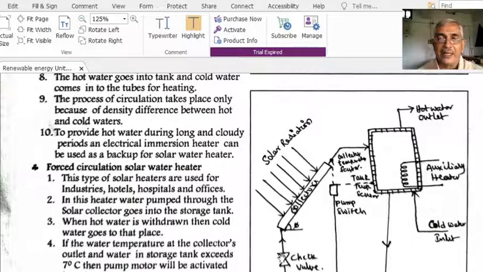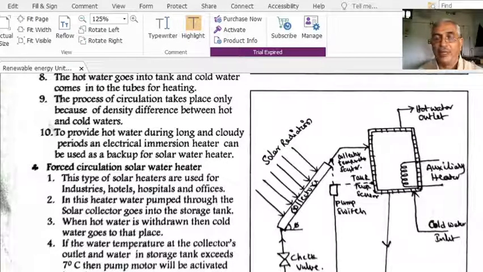Here there is a check valve. It means that the cold water is not supposed to move by itself, independently or naturally. Here we have the pump, check valve and pump switch. Whenever the cold water is supposed to be sent into the collector, only then can the pump pump the cold water to the collector.